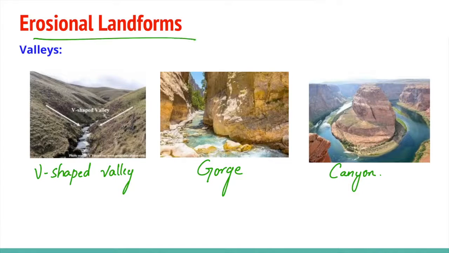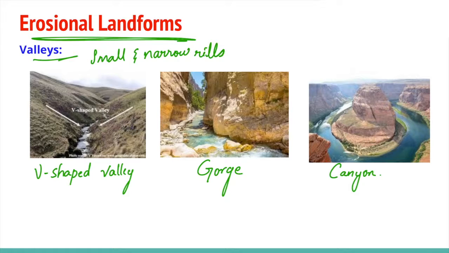Let's discuss different types of erosional landforms. Valleys. Valleys start as small and narrow rills. The rills will gradually develop into long and wide gullies. The gullies will further deepen, widen and lengthen to give rise to valleys. Depending upon the dimensions and shape, many types of valleys like V-shaped valley, gorge, canyon, etc. can be recognized.